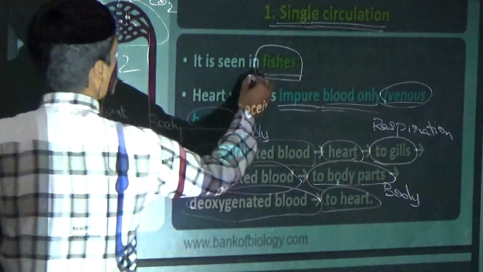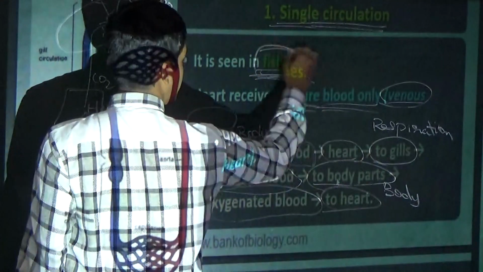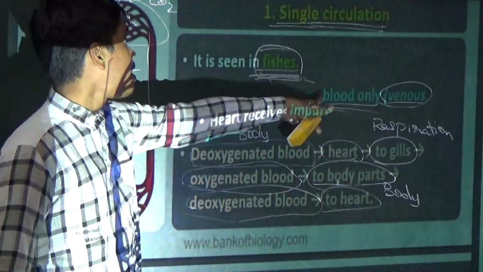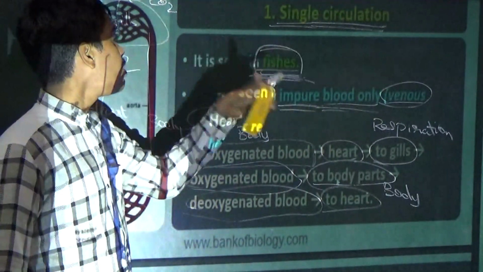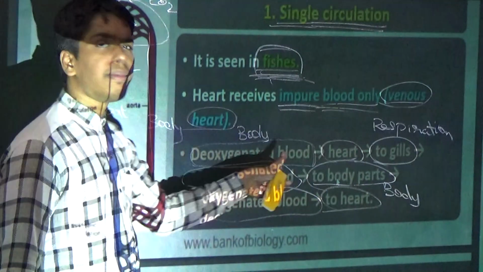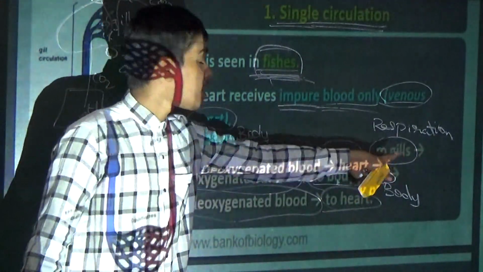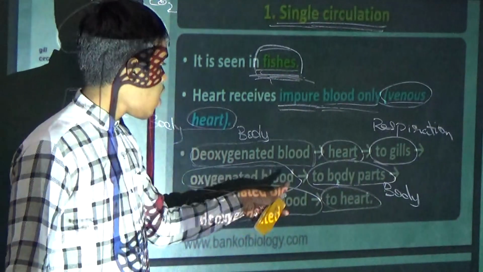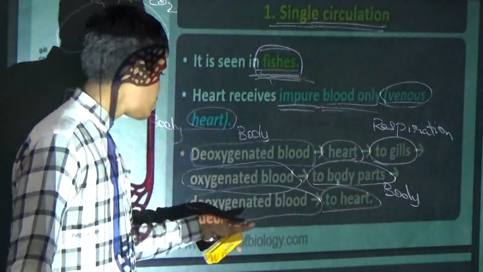Now it is seen in fishes. Okay. Single circulation is seen in fishes. The heart receives impure blood only. It's called venous blood, deoxygenated blood. Deoxygenated blood goes to the heart, heart to the gills, gills to oxygenated blood, oxygenated blood to body parts, body parts to deoxygenated blood.